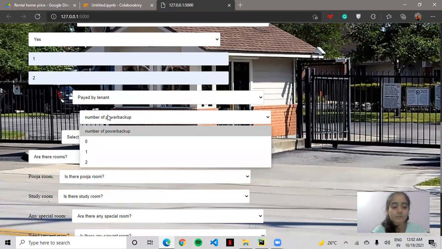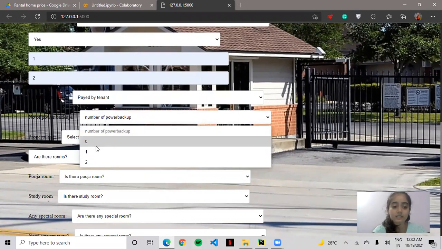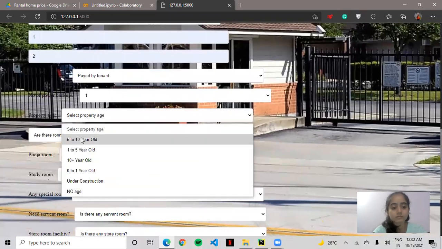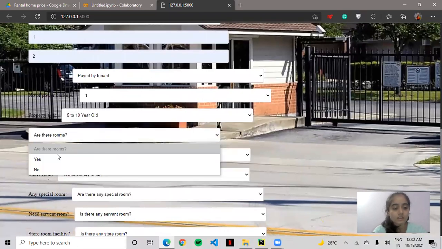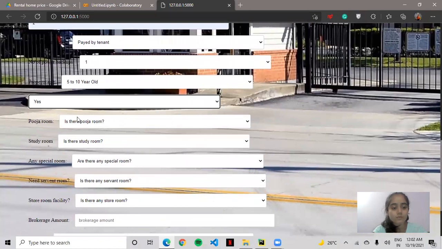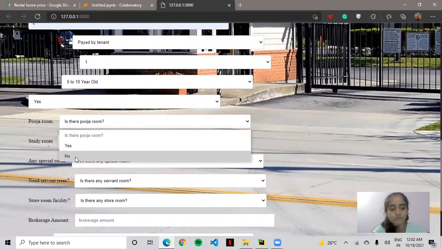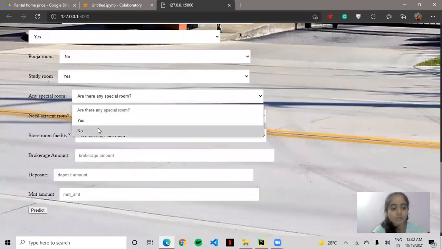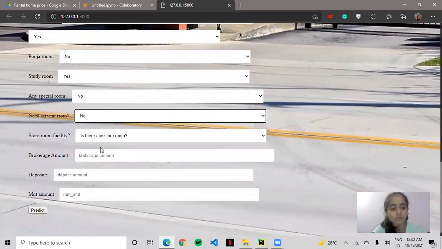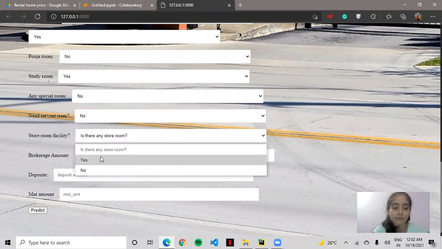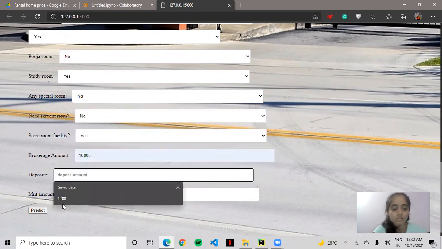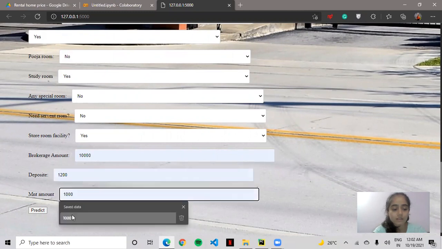Power backup, that electricity thing which we do, is 1. Property age should be between, you can go from this. Rooms: puja room you want, no. Study room, yes. Store room, no. Servant room, no. You can give any parameters you want. Deposit, this is the amount.